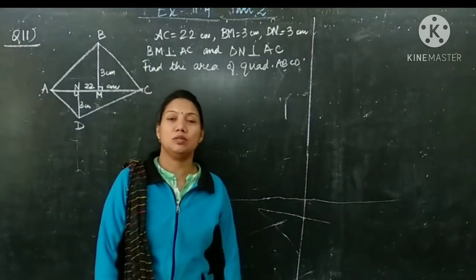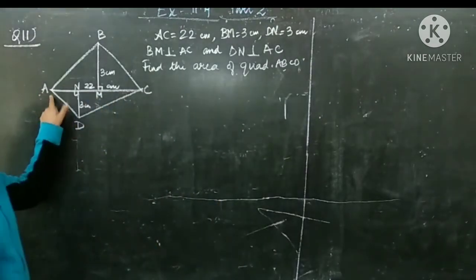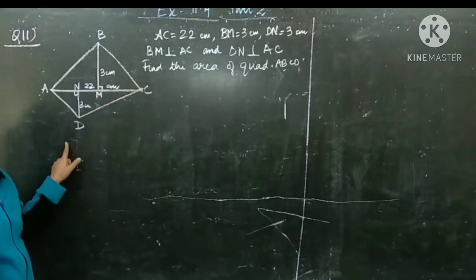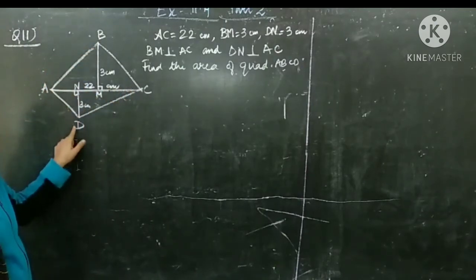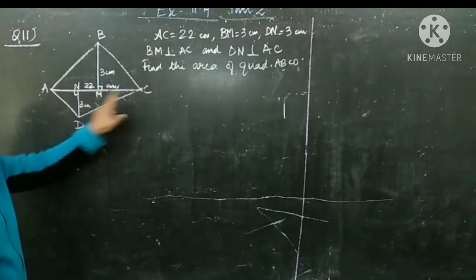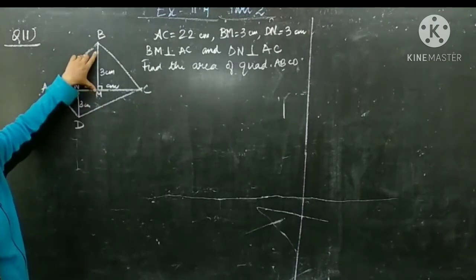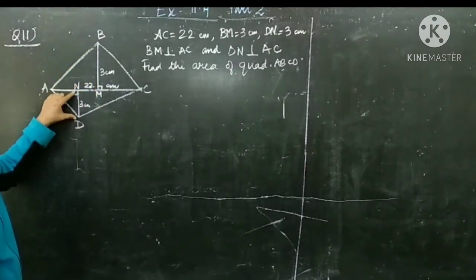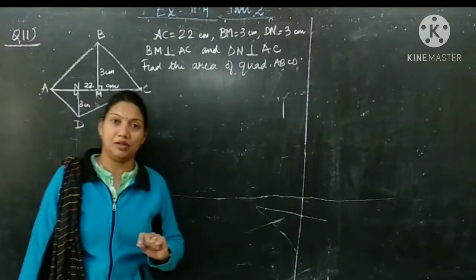Now last question, number 11 of the exercise. A figure is given where it is a quadrilateral ABCD such that BM is perpendicular to AC and DN is perpendicular to AC, and the length of AC is given 22 centimeter, BM is given 3 centimeter and ND is given 3 centimeter. You have to find the area of the quadrilateral.